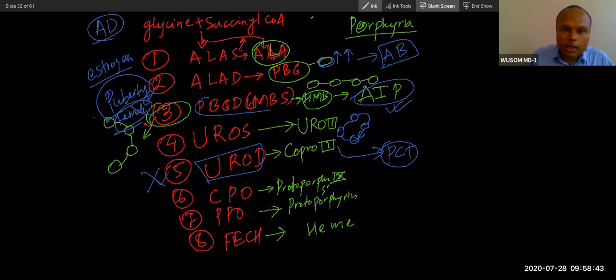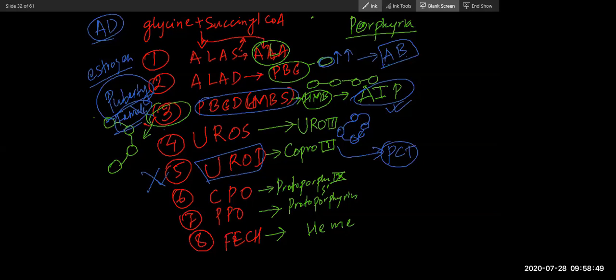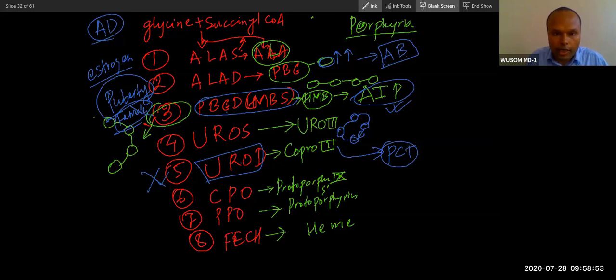First is this and this enzyme, PBGD and UROD. Remember these two enzymes only. I don't want you to remember all porphyrias. Don't forget these two. I will give you an idea about other porphyrias as well, but memorize these two very nicely.